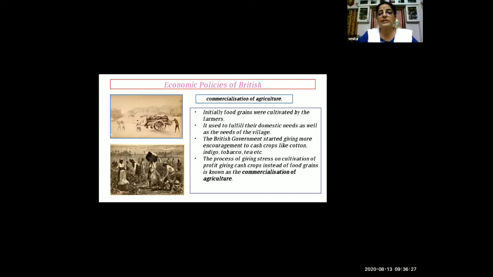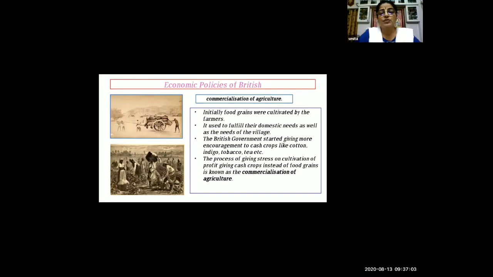The British government started giving more encouragement to cash crops like cotton, indigo, tobacco, and tea, etc. Now what happened? Britishers' main target was money. They had to gain profit. So everywhere they were finding how to get money from the farmers. They encouraged the people to farm the cash crops, that is cotton, indigo, tobacco, and tea, etc.